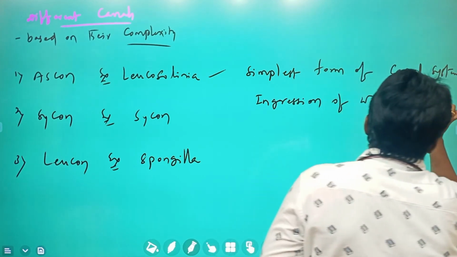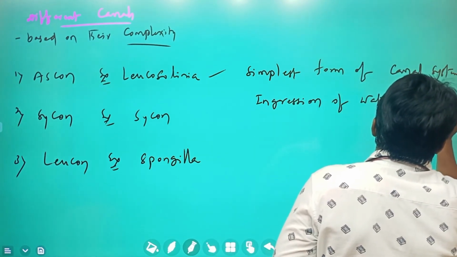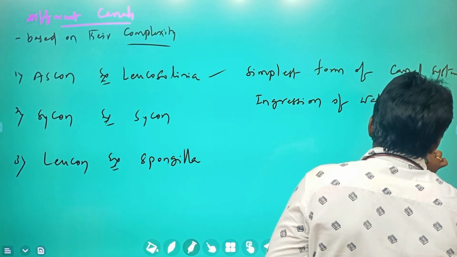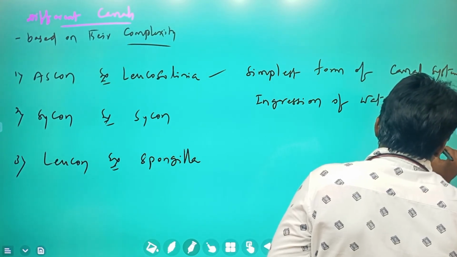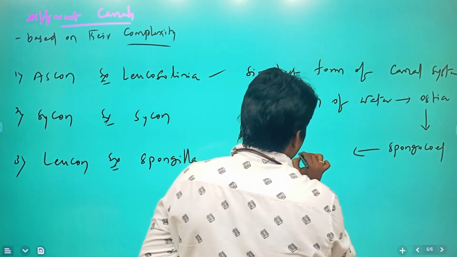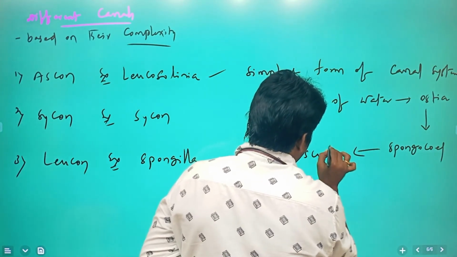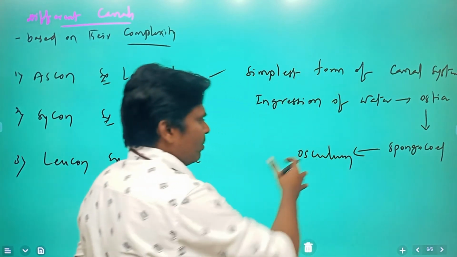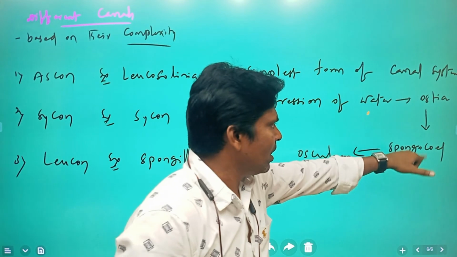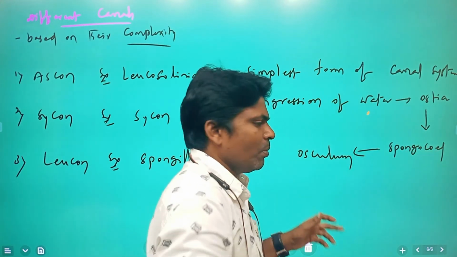Next, it enters into the ostia, next into the spongocoel, and then exits through the osculum. As in the previous diagram: ingression of water through the ostia, entering into the spongocoel, then exit through the osculum.